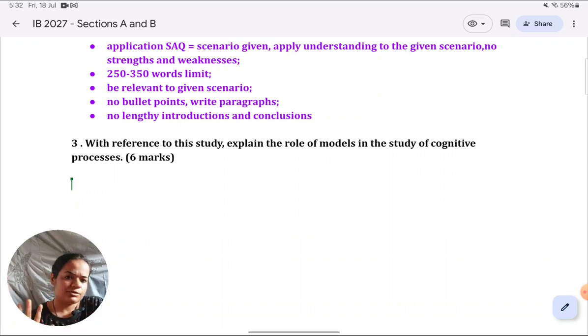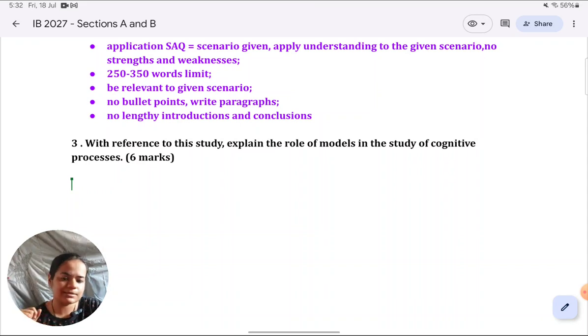It is beyond the scope of this lesson for me to explain to you all the theories which are there in the syllabus. That's why I didn't explain for the 4 markers also, that will become too tedious. So assuming that you know the social learning theory, the models theory, cognitive models theories, I'm going to give you the answer. So in case you don't know models, cognitive models topic, if you haven't done it already, make sure you read it first and then you can come back to this video.